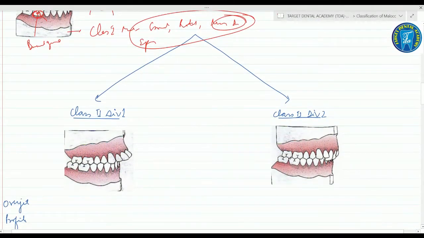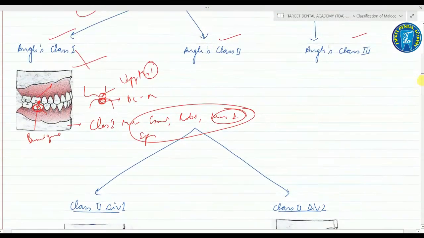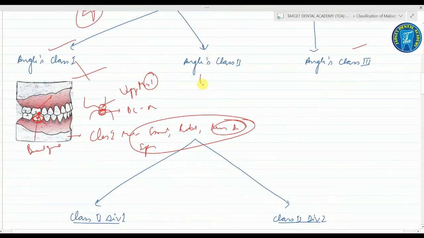So after this, coming on to the Angle's class 2 malocclusion. In this, this is the upper molar and this is the lower molar. So Angle's class 2 malocclusion, or Angle's class 2 molar relationship, defines that the distobuccal cusp of the maxillary first permanent molar occludes in the buccal groove of the mandibular first molar.